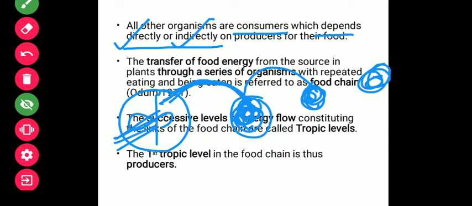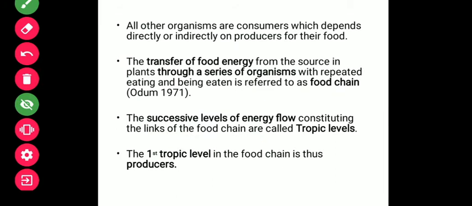So that's what you have to understand, that consumers, whether they are primary, secondary or tertiary, all depend on the producer for their food and energy source, directly or indirectly. Now, as I have told you, the producers and different categories of consumers are all linked with each other for the food source.